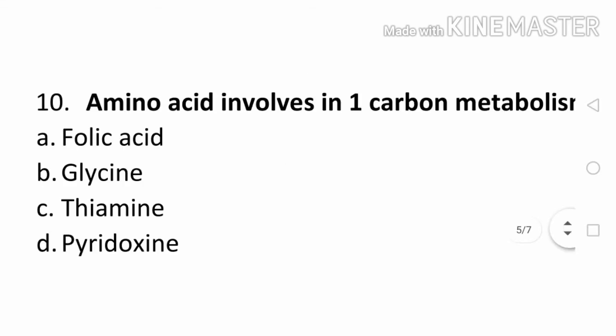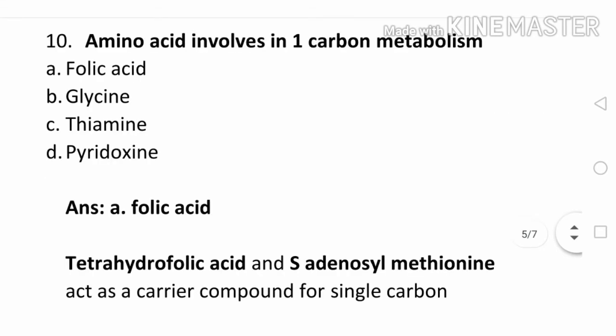Question number 10. Which is involved in 1 carbon metabolism? Option A folic acid, B glycine, C thiamine, D pyridoxine. The correct answer is A folic acid. Tetrahydrofolic acid and S-adenosyl methionine act as carrier compounds for single carbon.